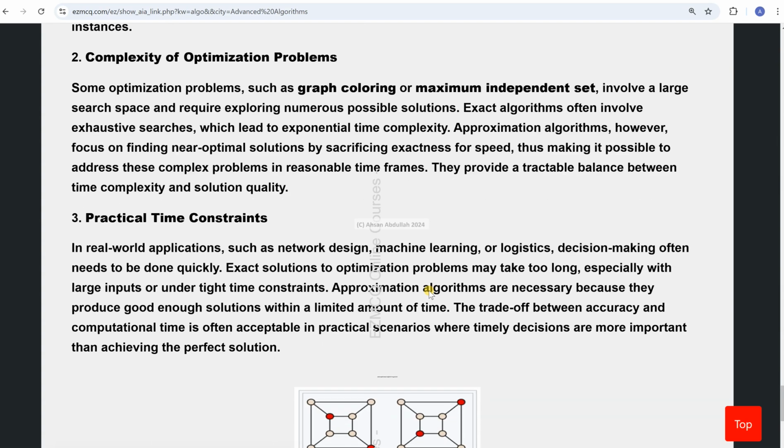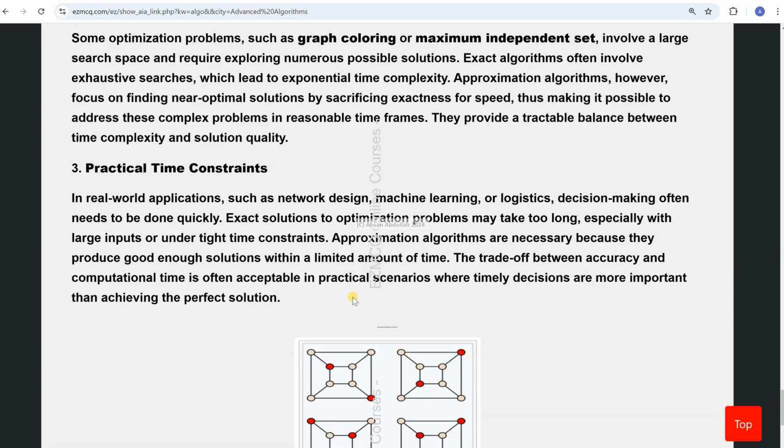Another reason for approximation algorithms is practical time constraints. Why? Because we need the answer to be available quickly. Approximation algorithms are necessary because they produce good enough solutions within a limited amount of time, and there's a trade-off between accuracy and computational time.